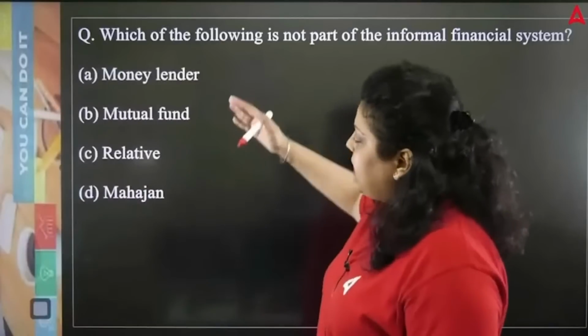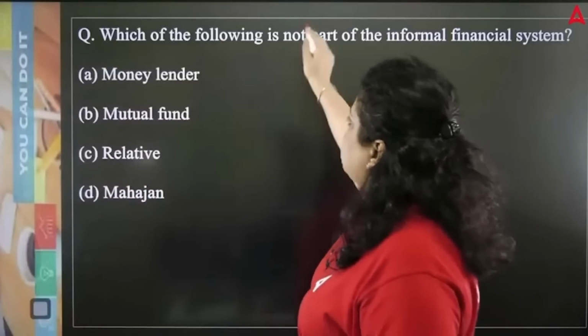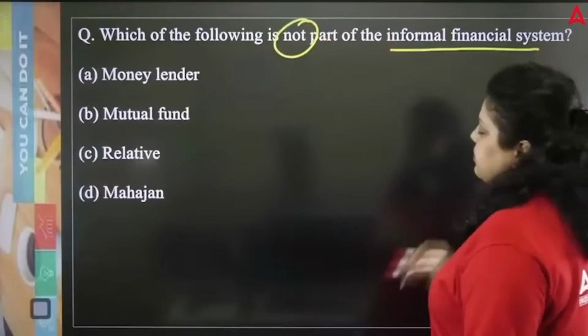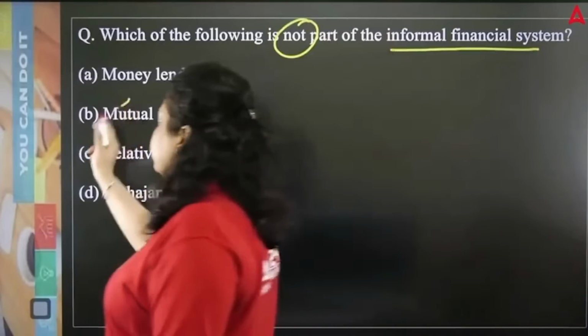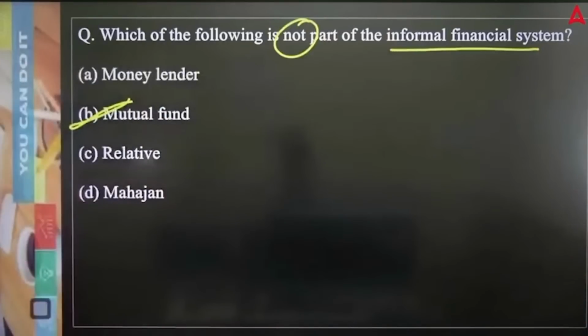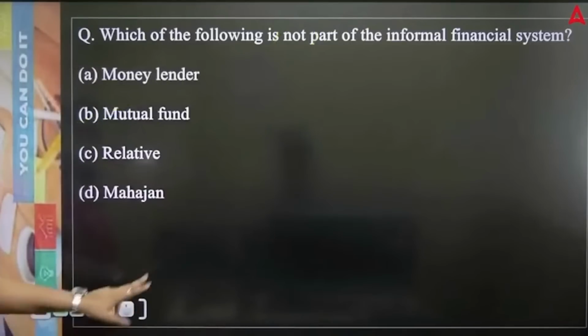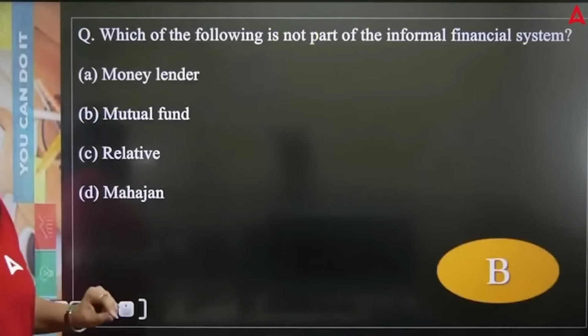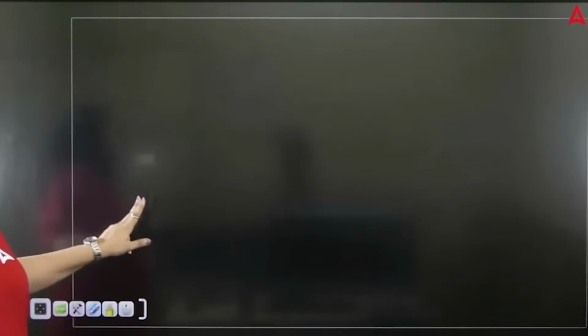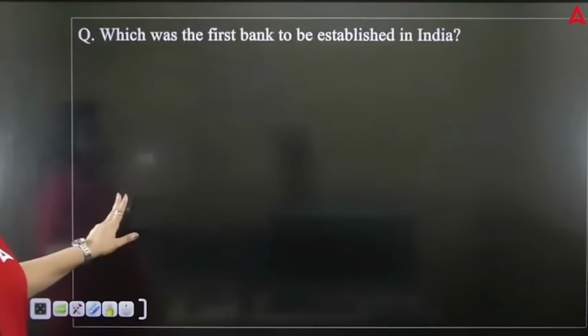So here, money lender, mutual fund, relative, Mahajan, which of the following is not a part of informal financial system? Very simple, mutual funds. Mutual funds are regulated by SEBI. They are the part of formal system, not the informal system. Okay, and the formal financial system in our country started from the year 1770.